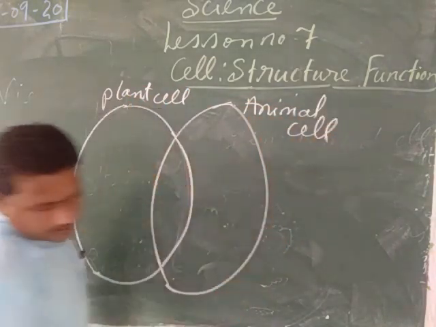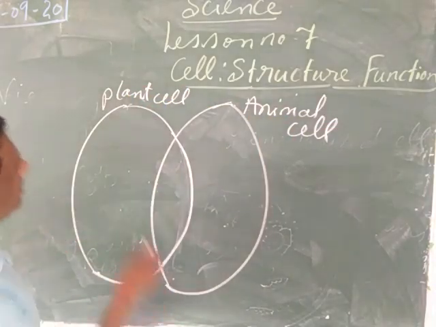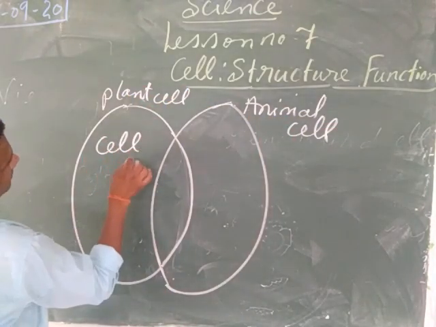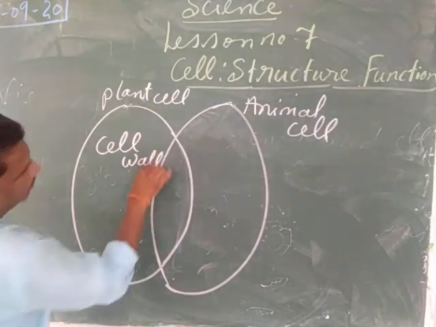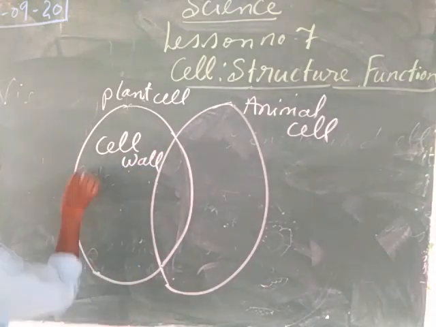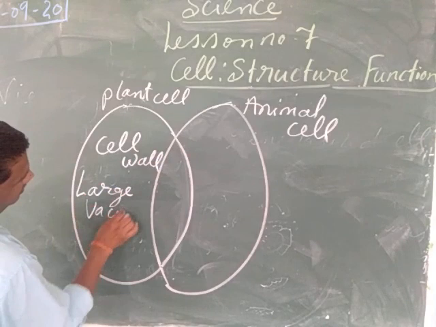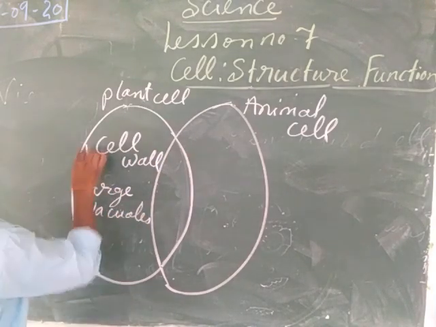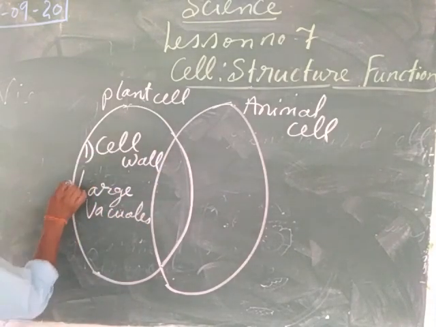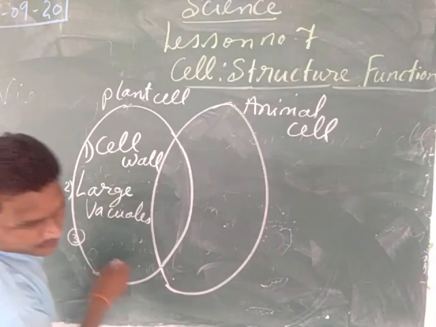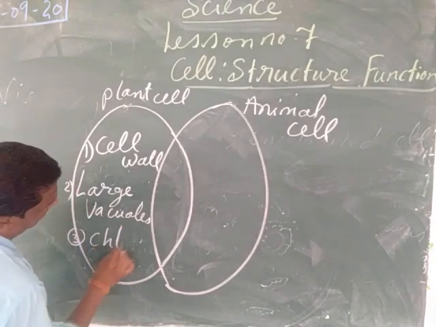So see my child, plant cell. This plant cell contains the cell wall. It contains the large vacuoles, L-A-R-G-E, large vacuoles, V-A-C-U-O-L-E-S. Cell wall, large vacuoles. And the third one is the chloroplast.